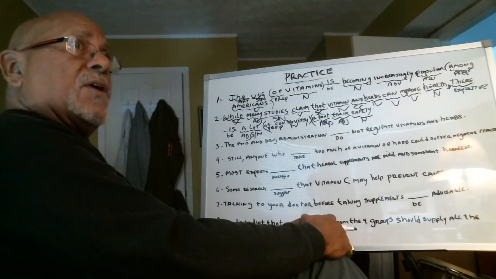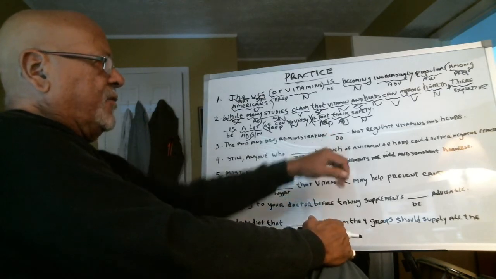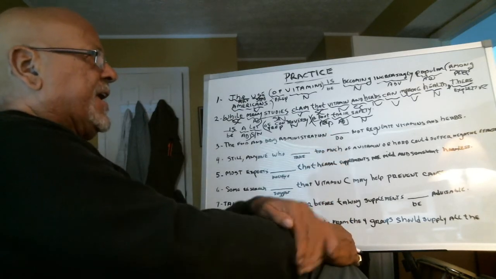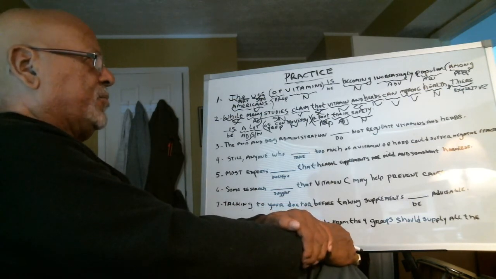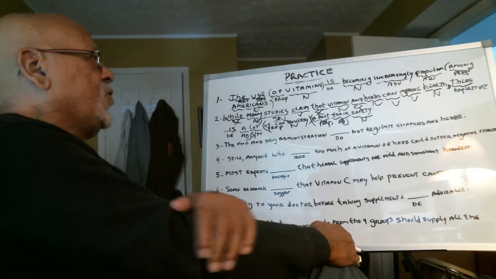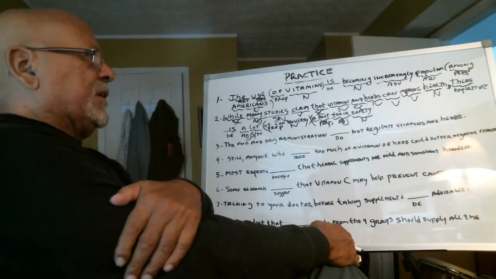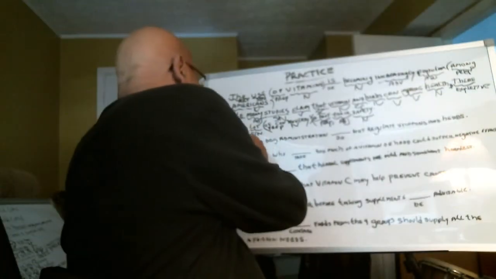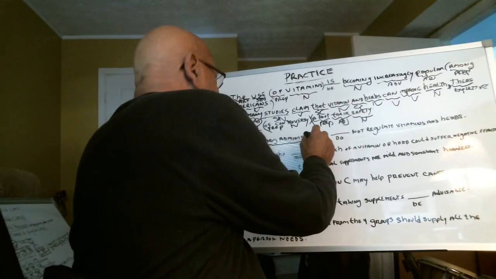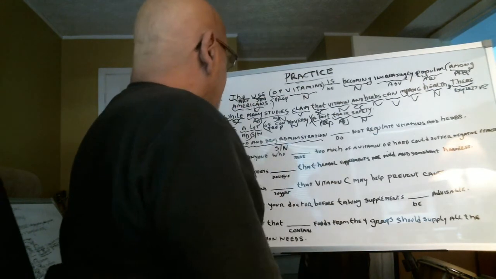Again, subject and verb agreement. The Food and Drug Administration, blank, the verb is going to be a do verb. Not regulate vitamins and herbs. Okay? The Food and Drug Administration, blank, not regulate vitamins and herbs. So I look for the subject. So what's the subject? The Food and Drug Administration. That's a subject noun. It's a proper noun. And I know it's singular.